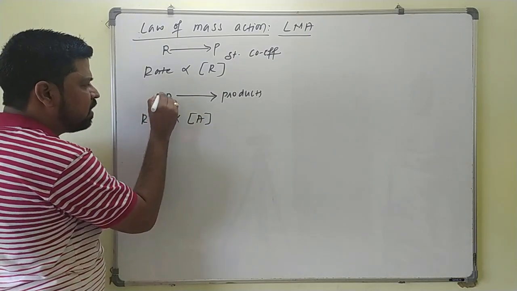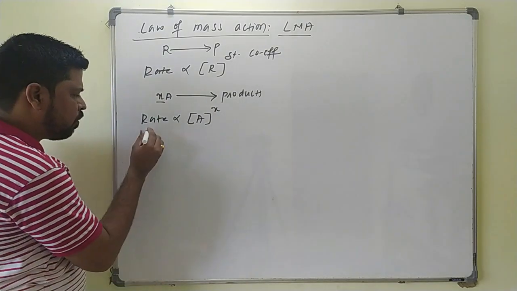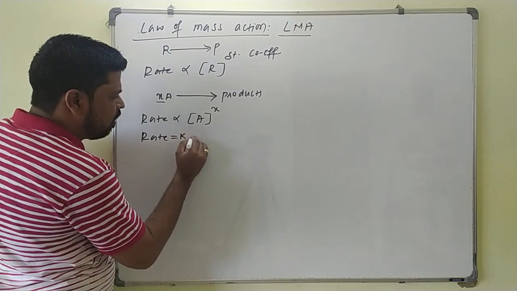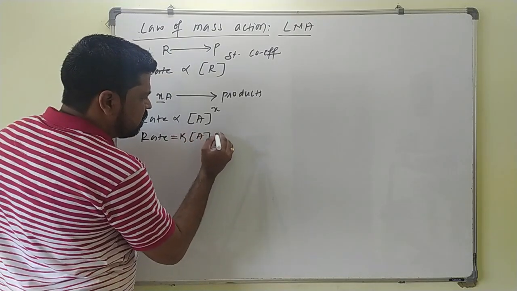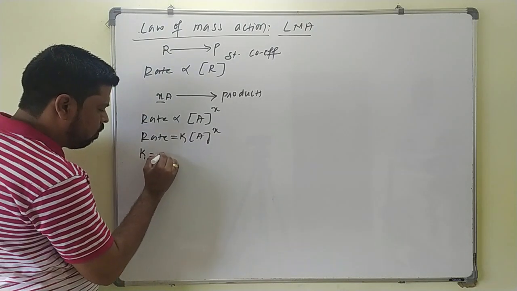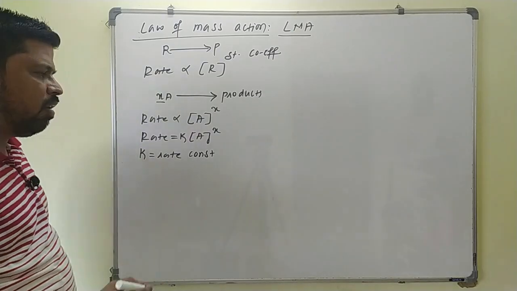So how many moles of A is there? X. So the power must be X here. If you remove the proportionality sign, you will get a rate constant K. Rate equals K into the molar concentration of A power X, where K is the rate constant, or velocity constant, as we call it.